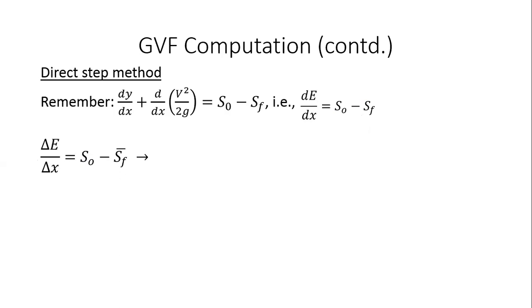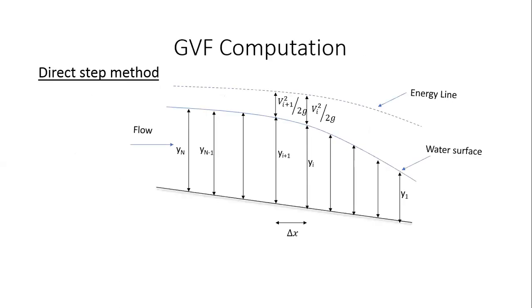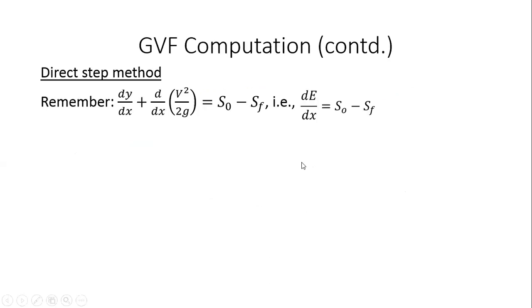If you remember from the earlier slide, if you look at every point in this gradually varied flow profile, the energy slope is also changing, the water surface slope is also changing, right? So that is why I cannot use SF directly. When I have to numerically compute it, I have to compute the SF between 2 points.